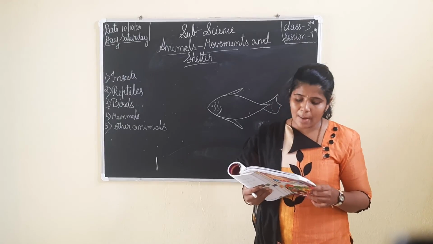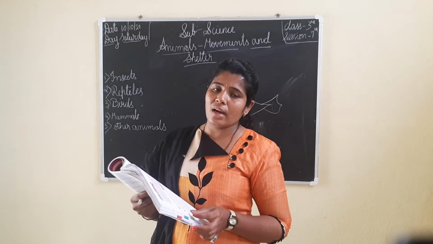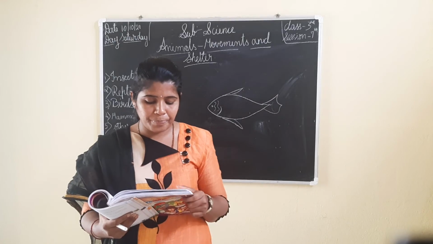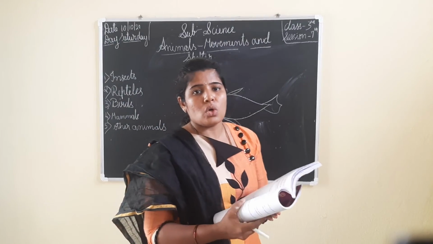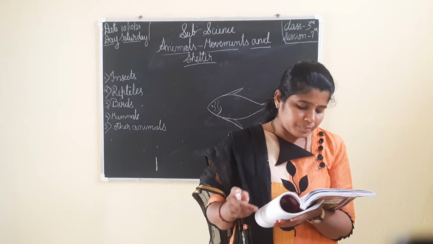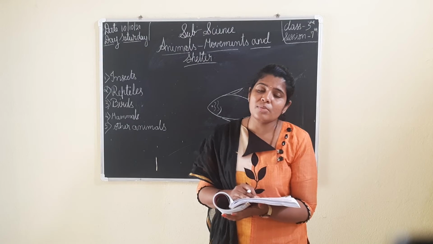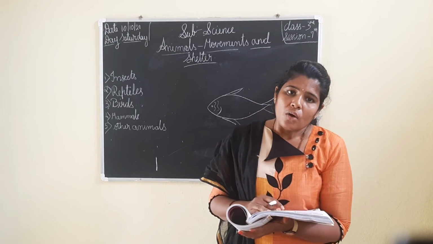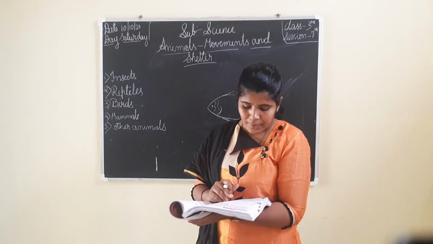Name a flying mammal. A mammal which gives birth to young ones and can fly. That is a bat. Name the home of a dog. Where does the dog live? The dog lives in a kennel. Name 2 birds which cannot fly. Ostrich, emu, penguin. These are the birds that can't fly.